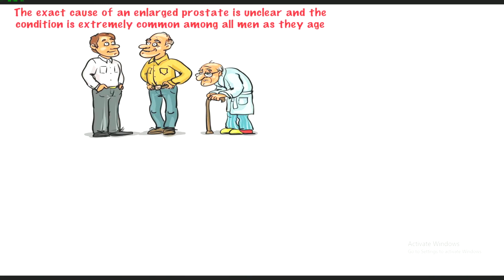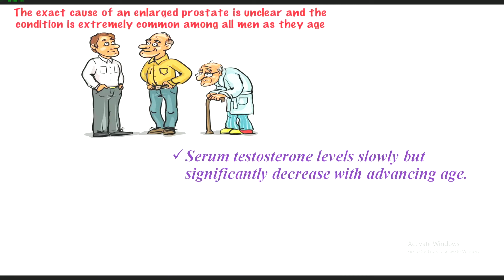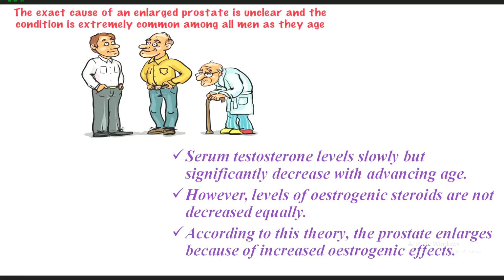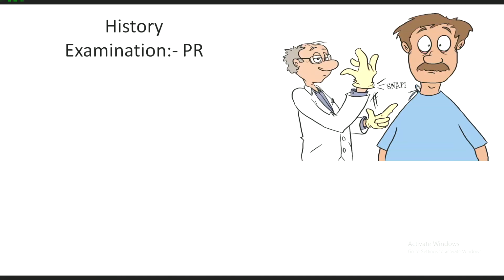Now the exact cause of an enlarged prostate is unclear and the condition is extremely common among men. One theory is that serum testosterone level slowly but significantly decreases with advancing age, but the levels of estrogenic steroids are not decreased equally. According to this theory, the prostate enlarges because of increased estrogenic effect. The history and examination are the most important things to diagnose a patient with prostatic enlargement, and the digital rectal examination is a significant examination procedure that has to be done.